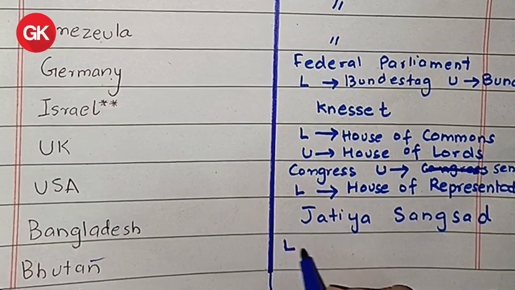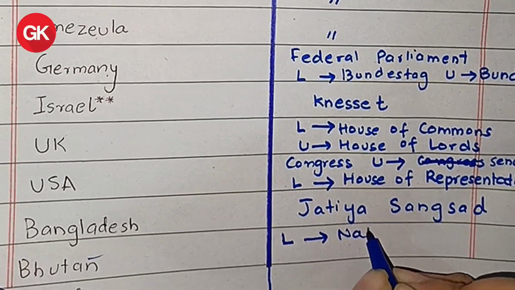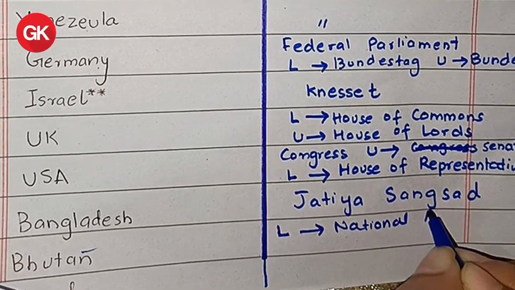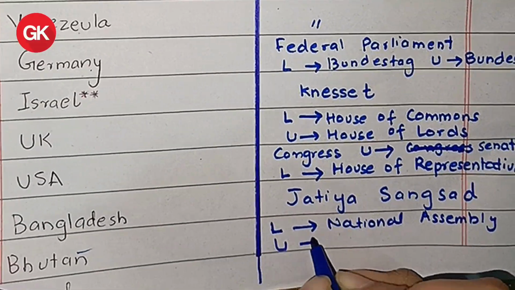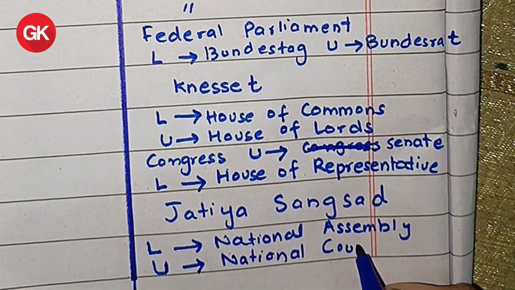Next we have Bhutan. Bhutan has a bicameral structure. Its lower house is called National Assembly. Its upper house is called National Council.